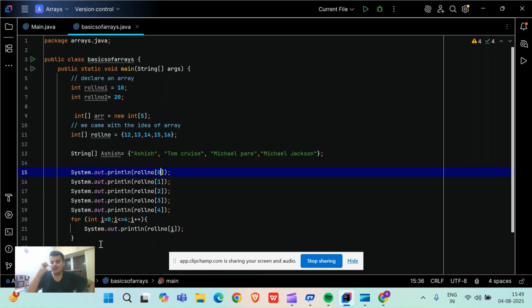Today we are starting our journey with data structures and algorithms. The very initial data structure that we have in Java, in any programming language, is arrays. What do I mean by arrays? Let's say I give you a question: you have to store the roll numbers of 100 students. What will you do?